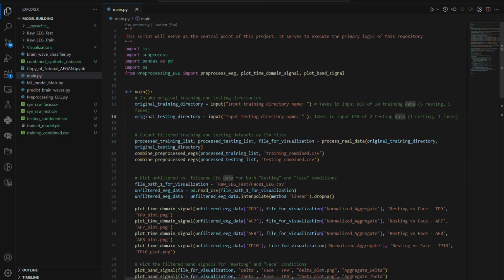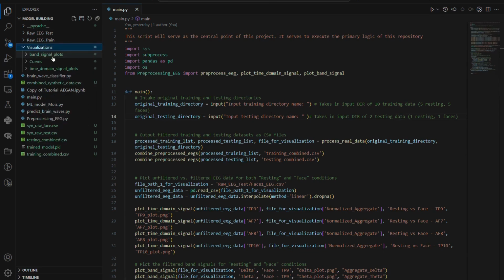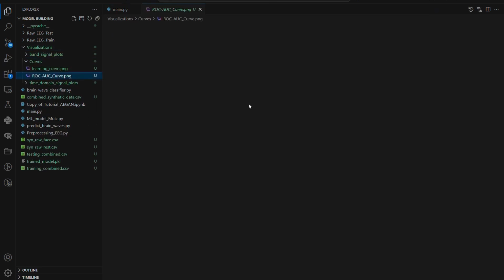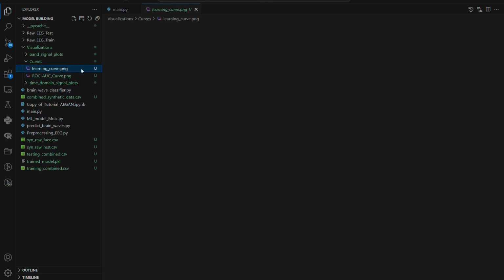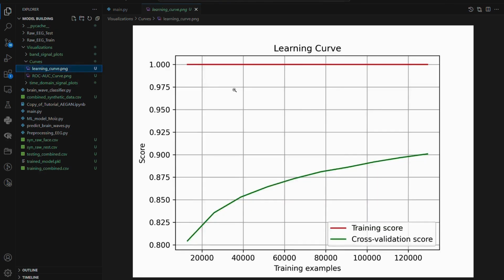Also, after training, we outputted a visualization of our AUC-ROC curve, as shown here, which achieved a score of 97%, indicating excellent model performance in distinguishing between classes. Also, we outputted a learning curve of the model's performance on the data as training examples increase.